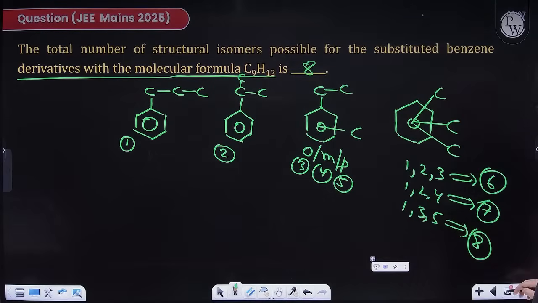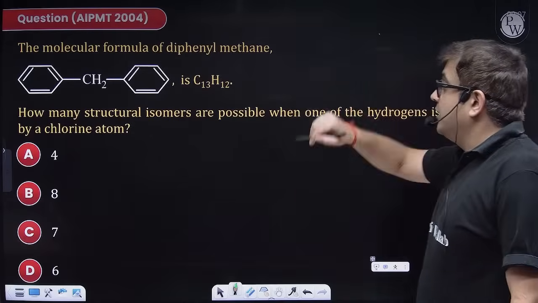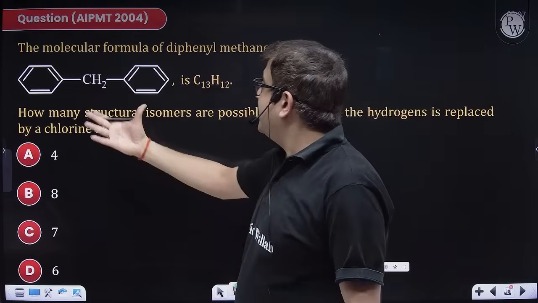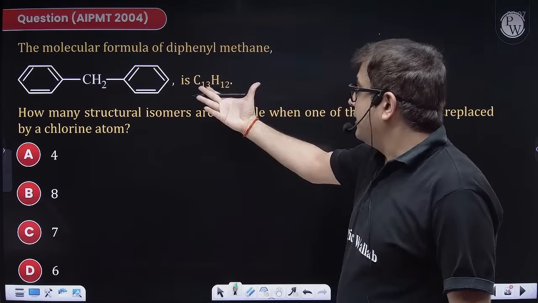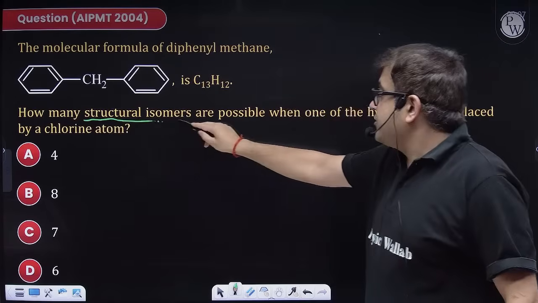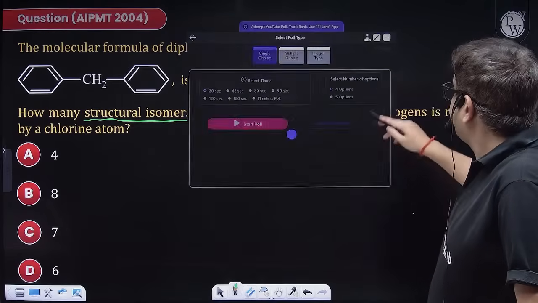Many students are answering. Good. I am super happy. Moving to the next question. The molecular formula of diphenyl methane is this. And the structure and formula both are given. How many structural isomers are possible? So, okay, I can give a poll for this one.